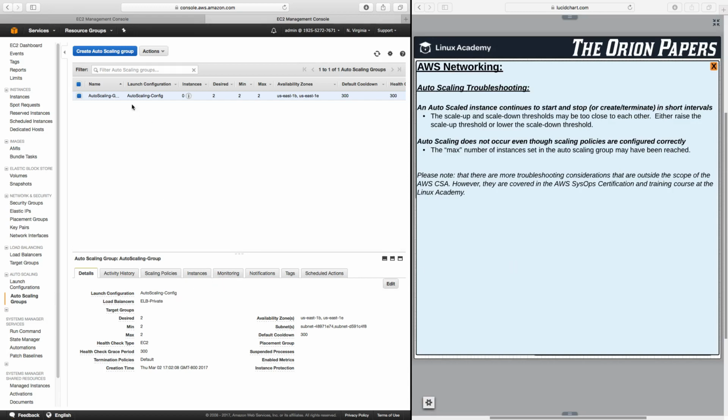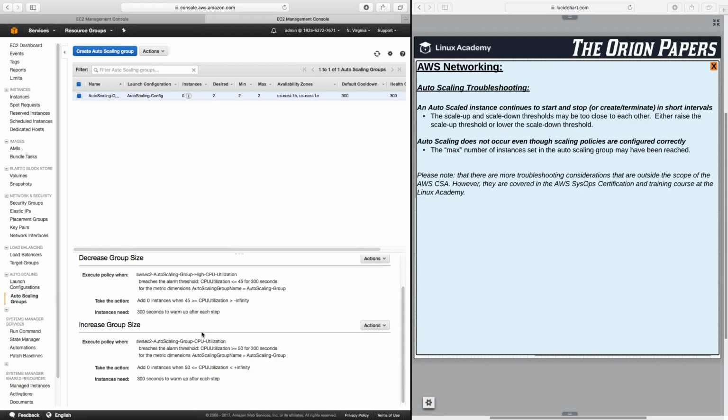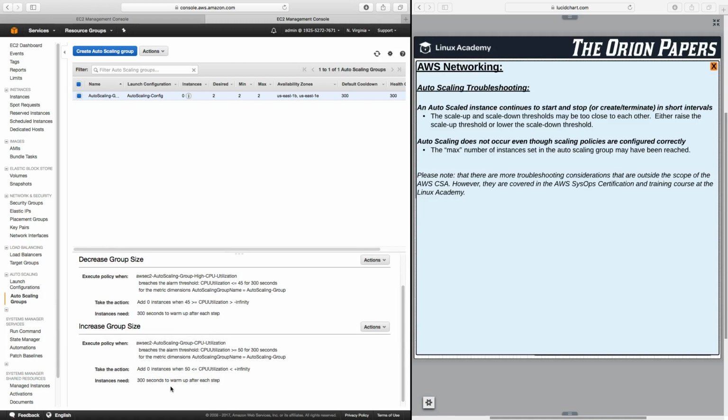So to show you an example of this, I have an auto scaling group here. And if I look at scaling policies, the scale up policy is set at whenever the CPU utilization is greater than 50% for one period of 5 minutes. But the scale down is that whenever the CPU utilization is less than or equal to 45% for one period of 5 minutes. But what may happen is that during the 5 minutes between the scale up and scale down time requirements, the CPU utilization may be fluctuating above or below 45 or 50%.